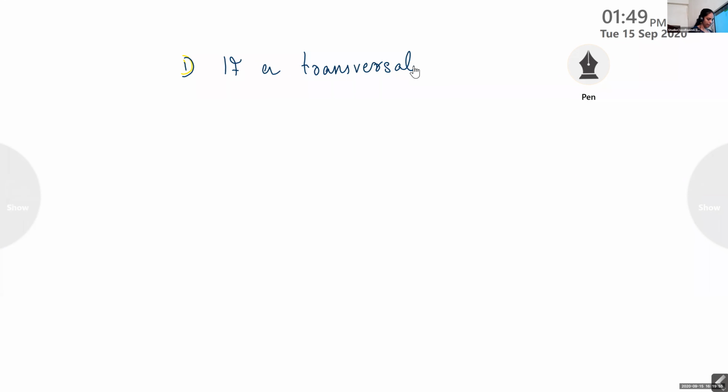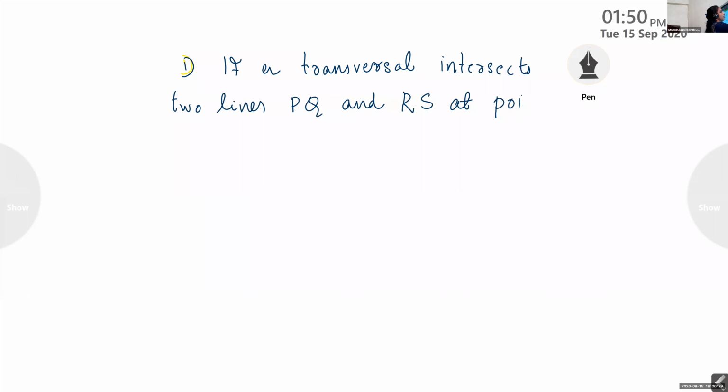If a transversal intersects two lines PQ and RS at points B and C respectively.